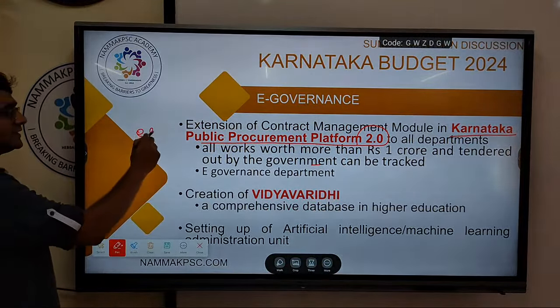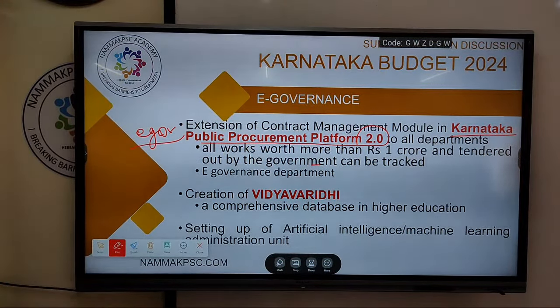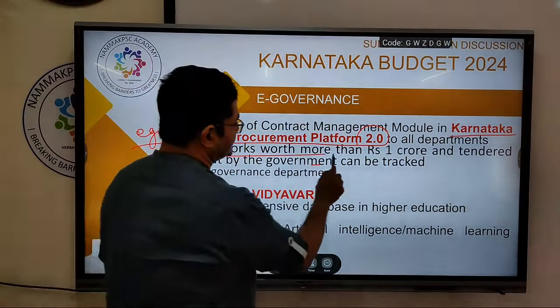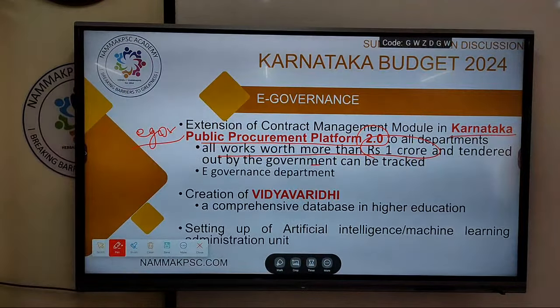This is with respect to e-governance, and as an example it will be useful from your mains point of view. Fact for prelims: all works worth more than 1 crore and tendered out by the government can be tracked over here, including their performance and the funds allocated.